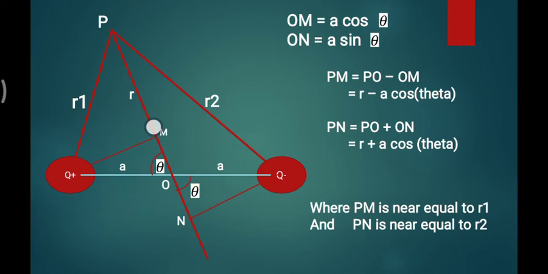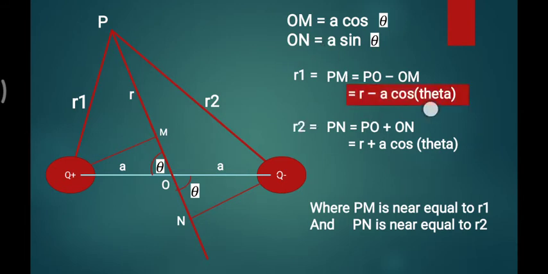This assumption you need to make. Otherwise you may go to your NCERT textbook, where the binomial theorem is used, and they ignore the r greater than a and all the chaos there. This is the only assumption you need to make here. PM is very nearly equal to r1, and PN is very nearly equal to r2. You can see the lengths are also similar. So now PM goes to r1 and PN goes to r2.